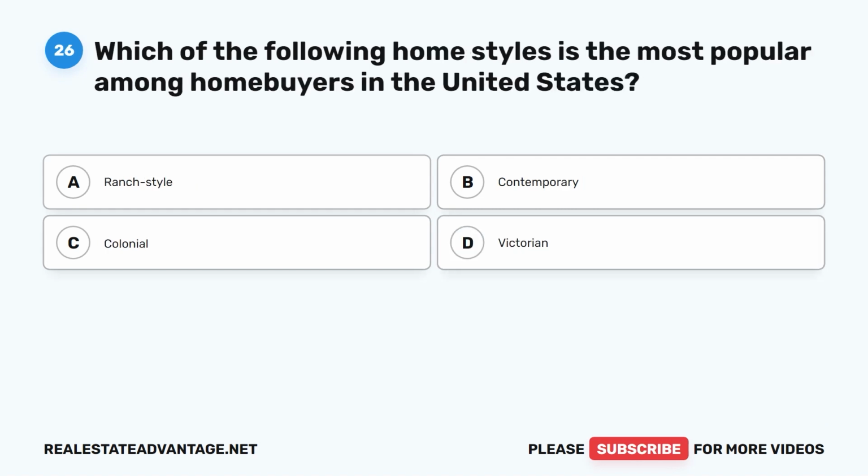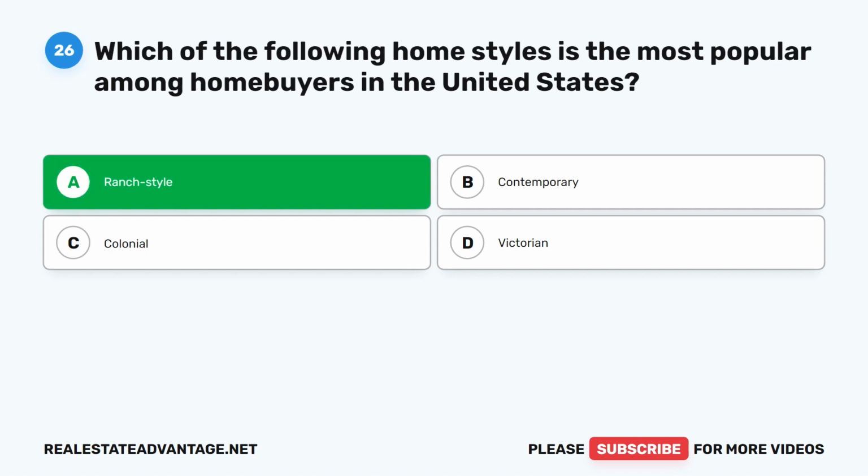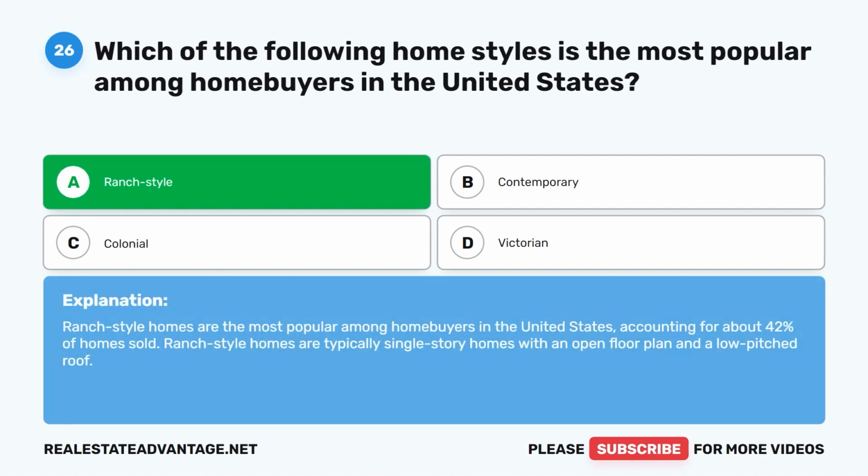Question 26. Which of the following home styles is the most popular among homebuyers in the United States? A. Ranch style. B. Contemporary. C. Colonial. D. Victorian. The correct answer is A. Ranch style. Ranch-style homes are the most popular among homebuyers in the United States, accounting for about 42% of homes sold. Ranch-style homes are typically single-story homes with an open floor plan and a low-pitched roof.